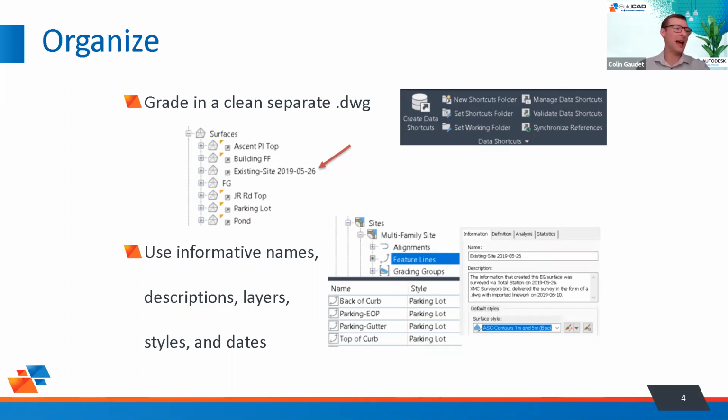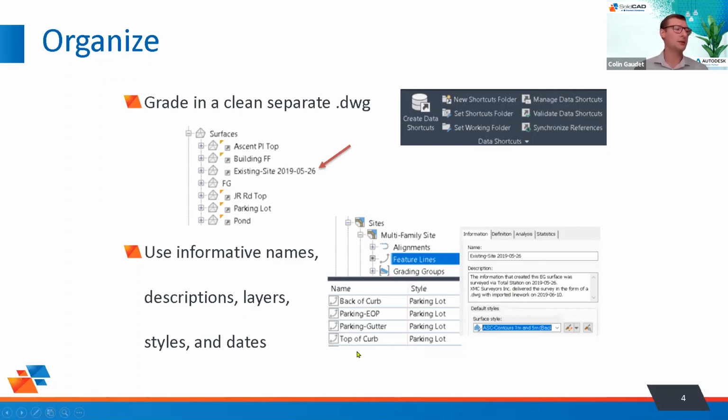So you want to have that data associated with the existing site surface so that you know when it was created. And then in the description, we could say who surveyed it, how it was surveyed, and things like that. So you can determine the validity and the accuracy of the information in that surface. Really important stuff, and things like that description really aren't utilized, I find, as much as they could be in Civil 3D. Same thing goes for feature lines.